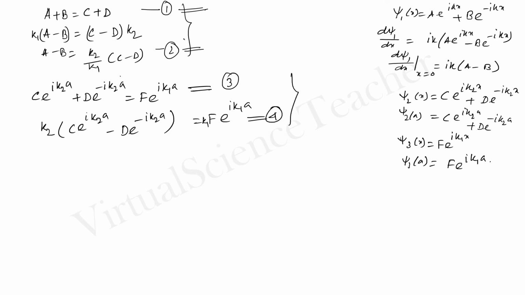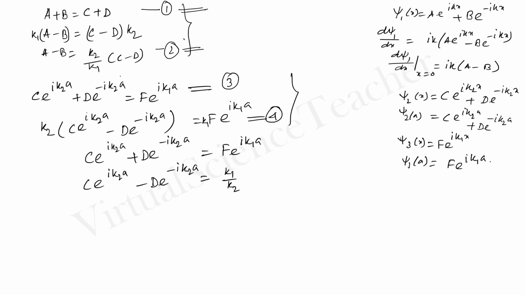From these two equations, that means 3 and 4, we can see that C e to the power i k2 a plus D e to the power minus i k2 a equals F e to the power i k1 a, and C e to the power i k2 a minus D e to the power minus i k2 a equals k1 by k2 F e to the power i k1 a.